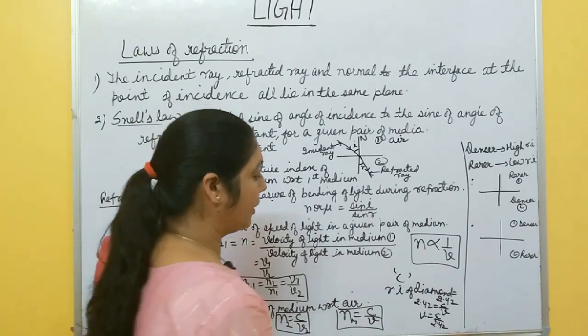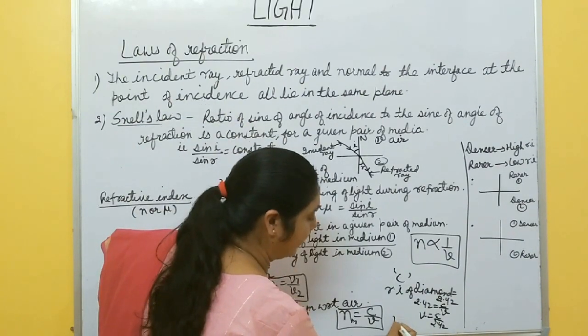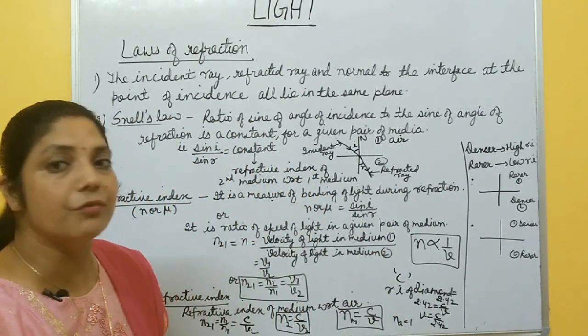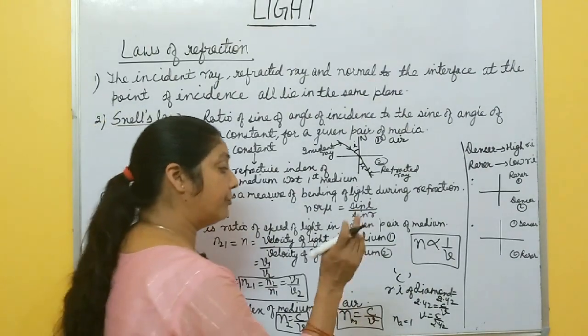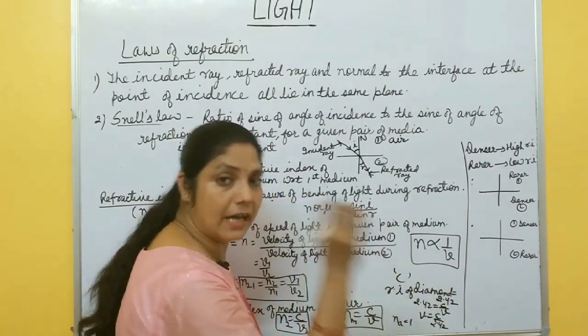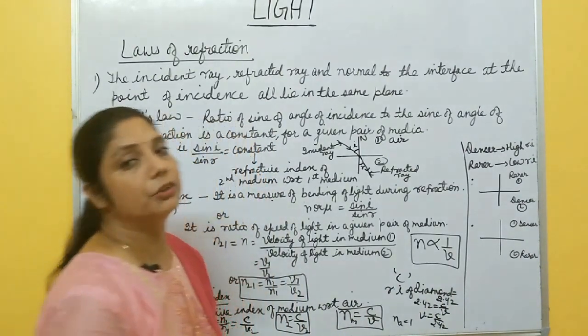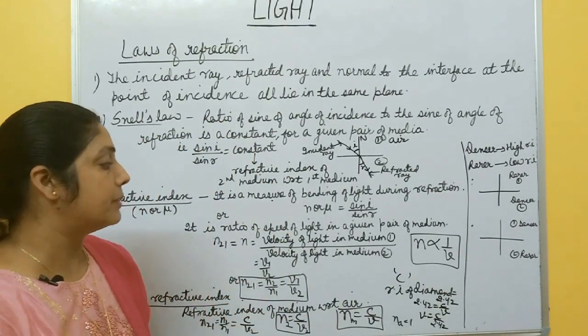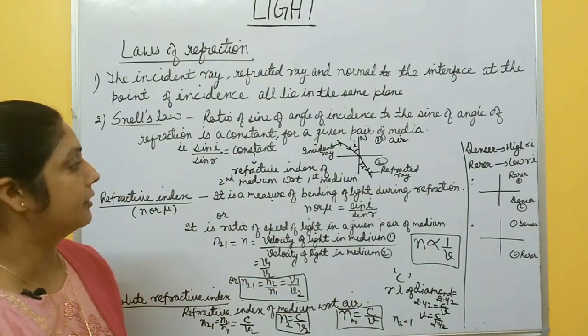So one important point, you know that refractive index of air is 1. Refractive index of air is always 1 and refractive index of diamond is highest, that is 2.42. So in this way, if any question comes in the exams, you can define like this one.